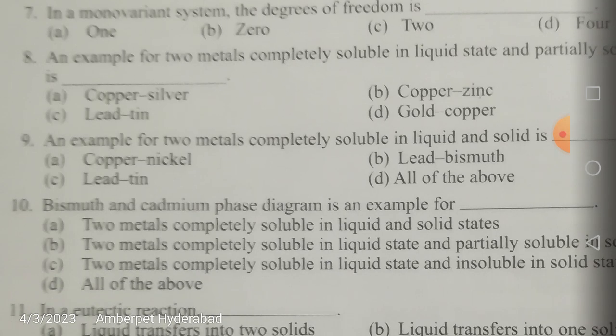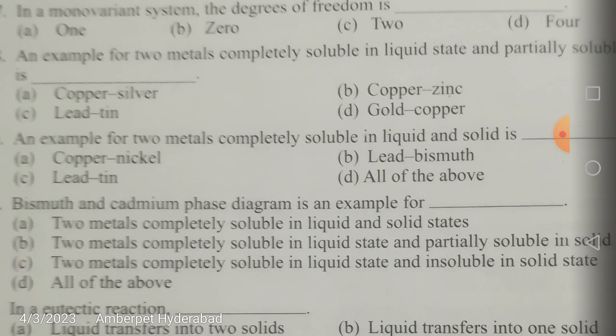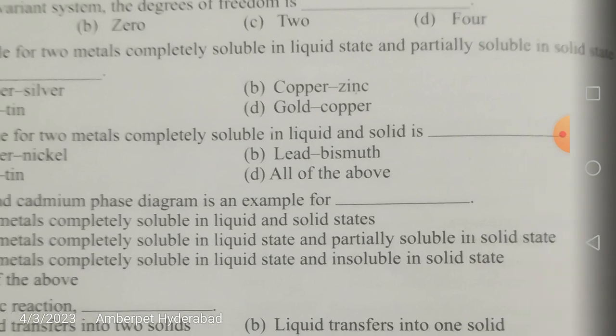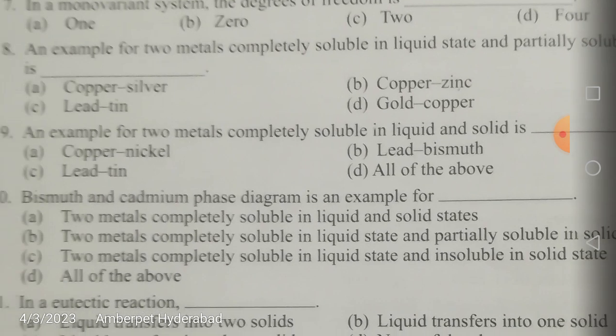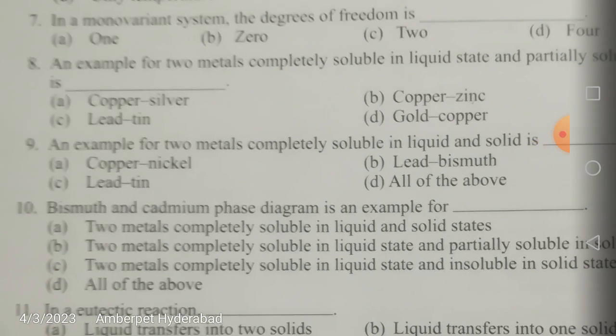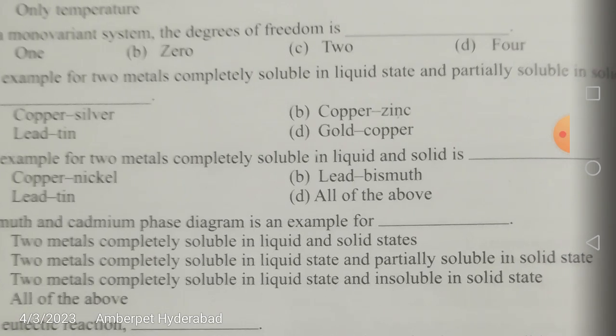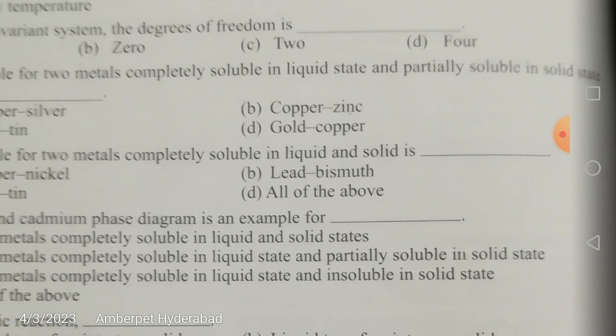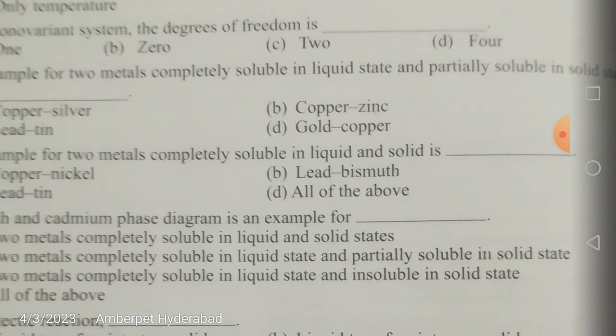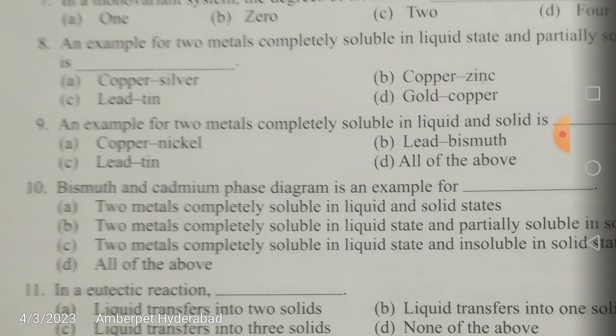Right. Next, an example for two metals completely soluble in liquid state and partially soluble in solid state is, so what is this? Combination of metals which are soluble in liquid state completely, and partially soluble in solid phase. What are these combination of metals? Is it copper silver, copper zinc, lead tin, or gold copper? The answer for this is C, lead and tin.